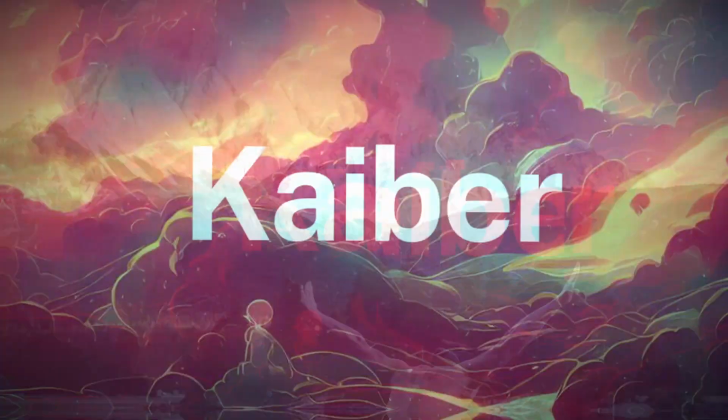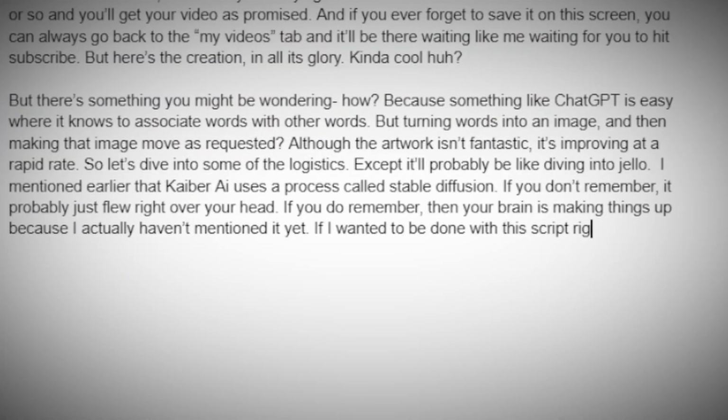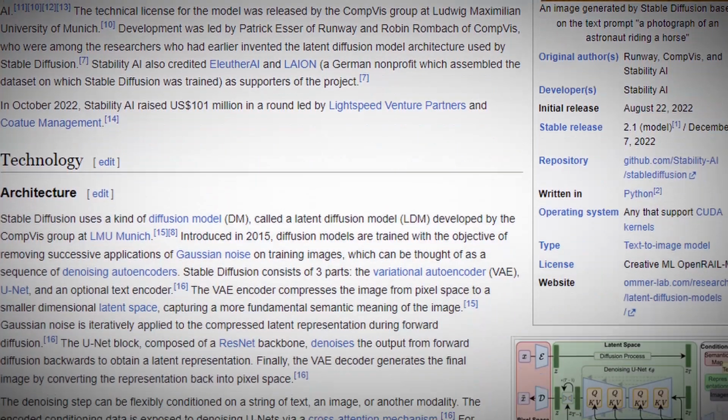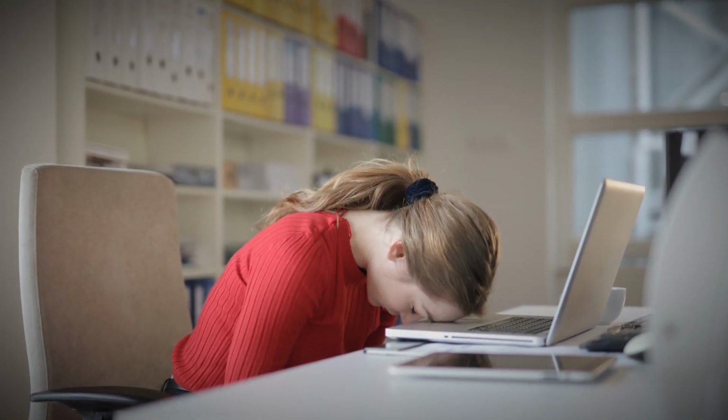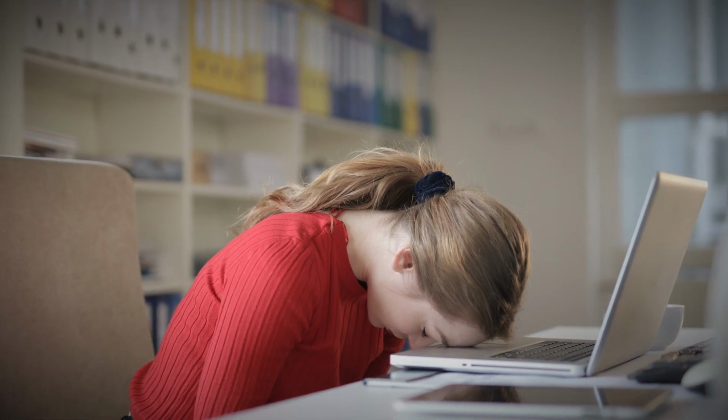I mentioned earlier that Kyber AI uses a process called Stable Diffusion. If you don't remember, it probably just flew right over your head. If you do remember, then your brain is making things up because I actually haven't mentioned it yet. If I wanted to be done with this script right now, I'd just copy and paste the whole Wikipedia article on Stable Diffusion. But I don't even get most of the stuff on there, so even though I do want to be done with this YouTube script, I'll explain it in a way that both you and I can understand.